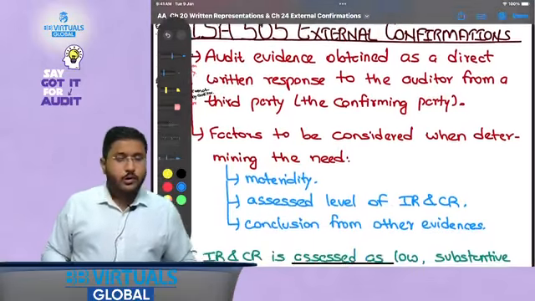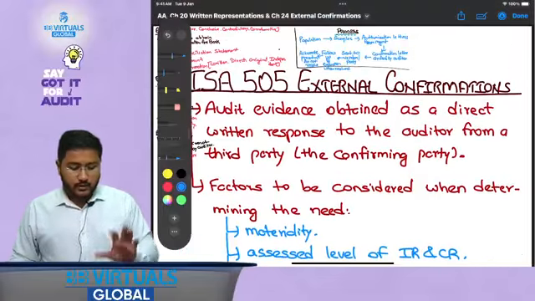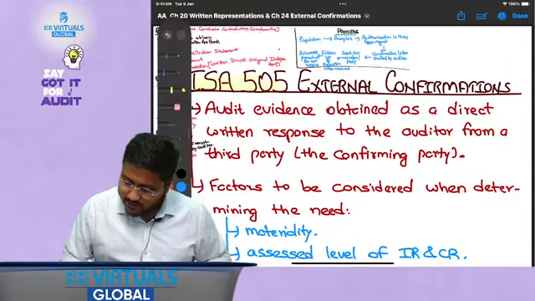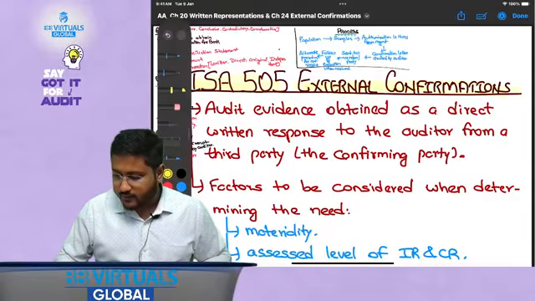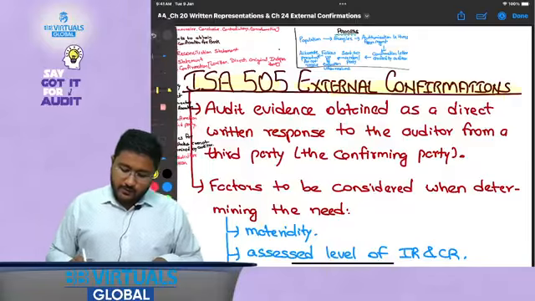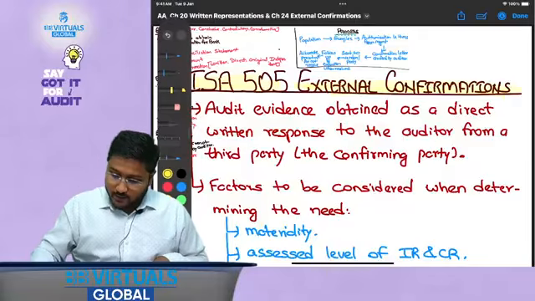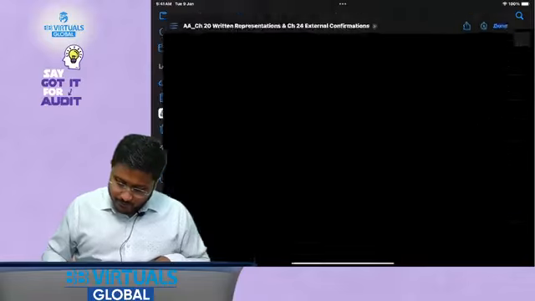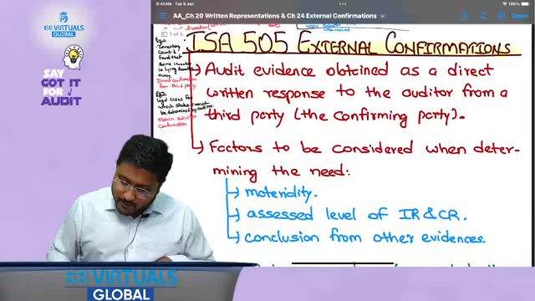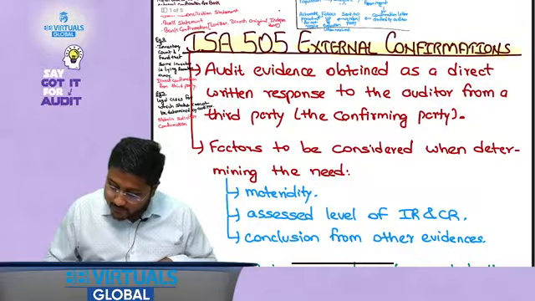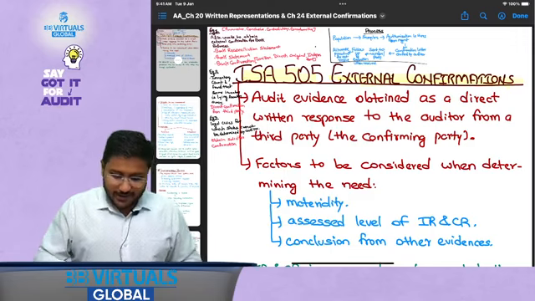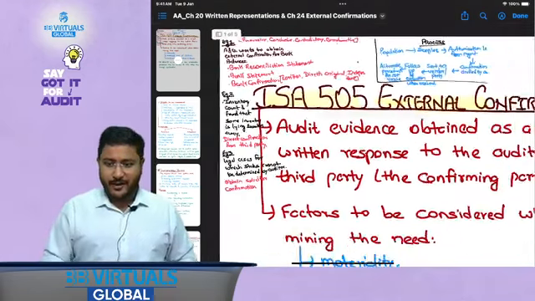Now we have understood a lot of things about this particular standard, which is ISA 505. Now let's go to the technical standard and read everything and see if there is any new information. If yes, we will understand it then and there. So ISA 505, audit evidence. Audit evidence obtained as a direct written response. We discussed this, that is why I saved it first. Otherwise if we had lost these three things, it would have been a big chaos, right?